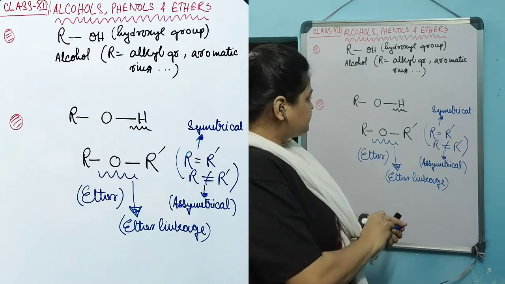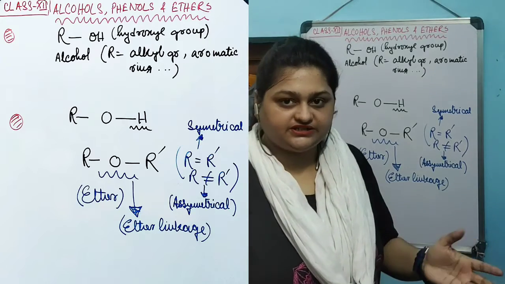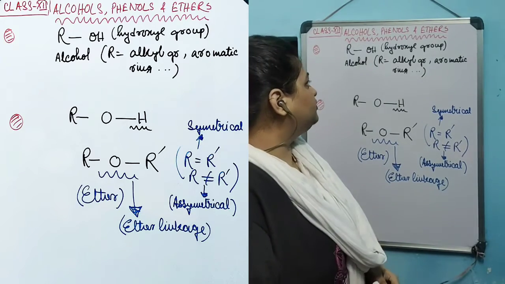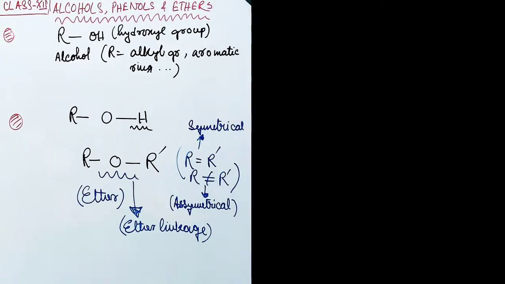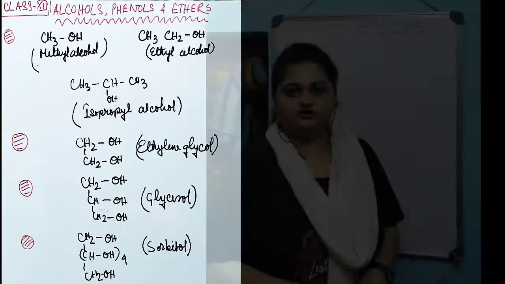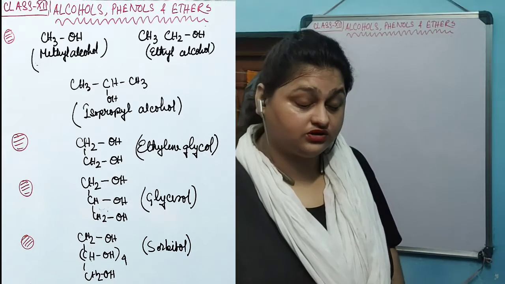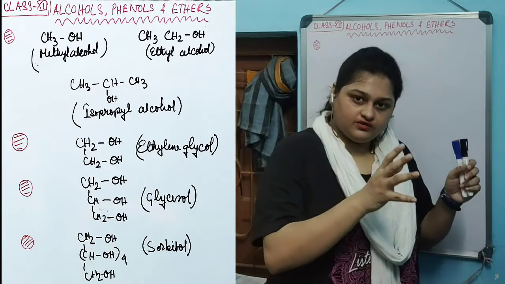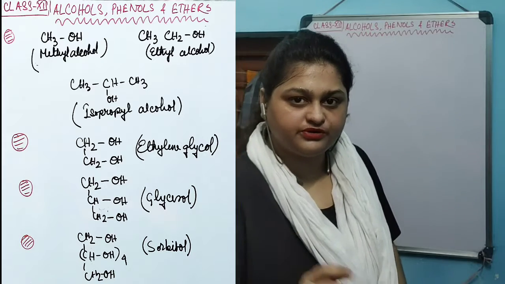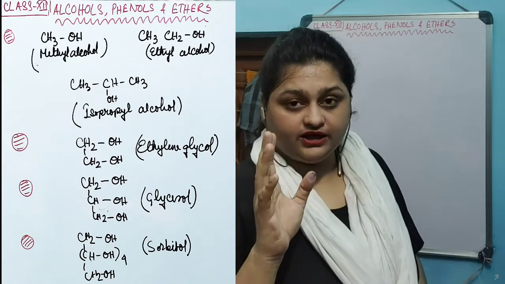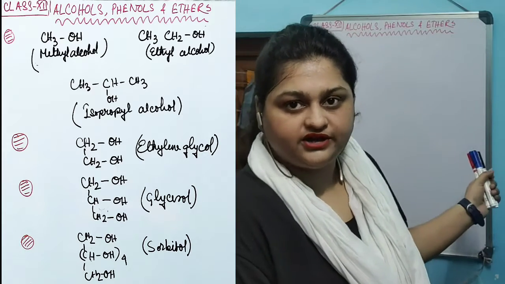In our next few classes, we are going to discuss alcohol and ether in detail. But first, we are going to talk about the chemistry, the formation of organic alcohol compounds. Depending on the number of hydroxyl groups present in the alcohol compound, there are monoalcoholic compounds, dialcoholic compounds, tri or polyalcoholic compounds. The more important compounds in this classification I am going to write in the books.